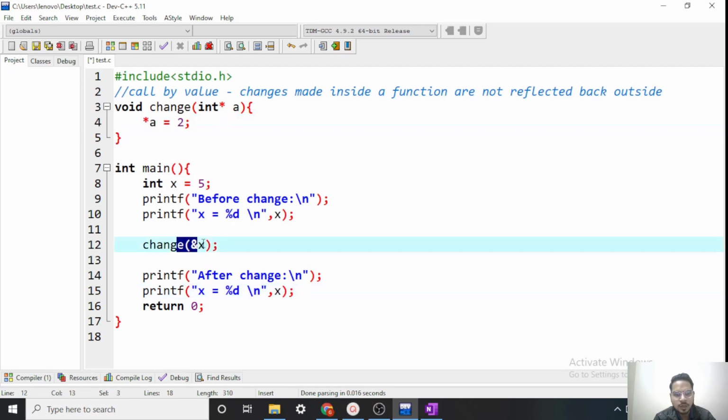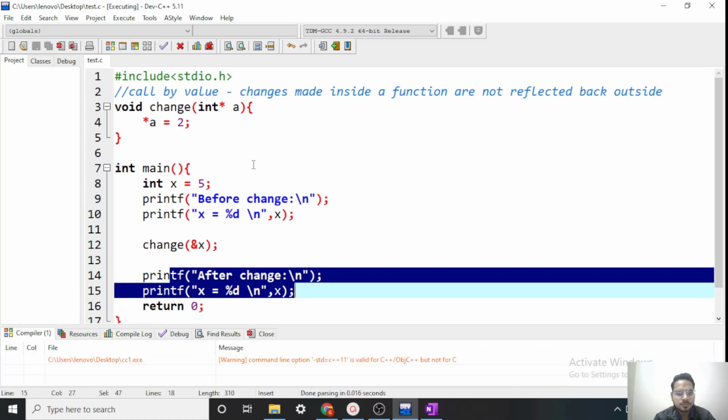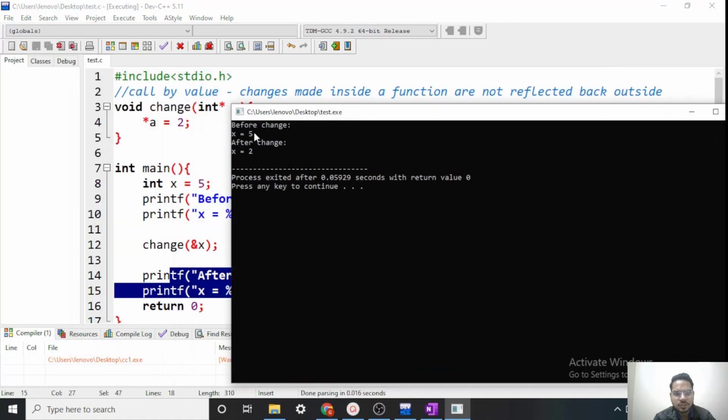Why? Because now we are not calling by value. It will not create a copy of this x. This a and x are basically pointing to the same memory location. So whatever changes we make into that memory location will be permanent. So x will also feel them. If we change the value here, then it will get reflected here also. Let's try. If you see, before change x was 5, but after change x is 2 now.